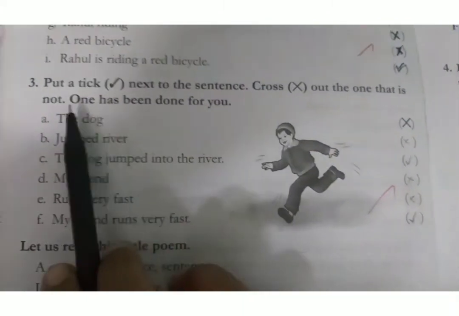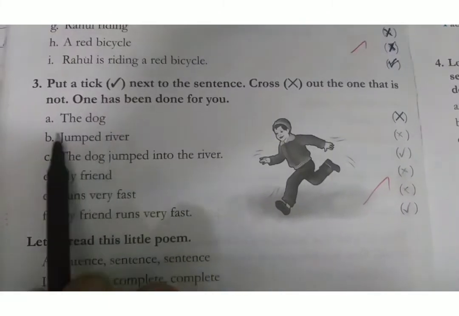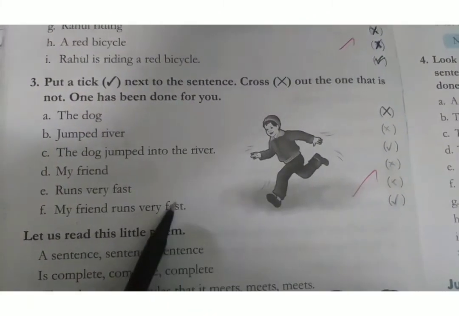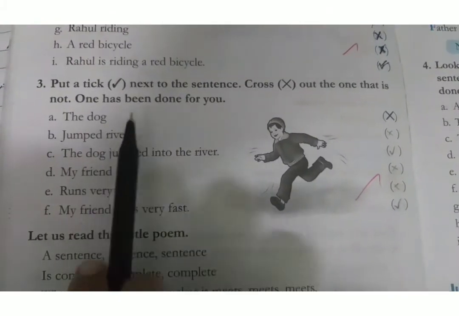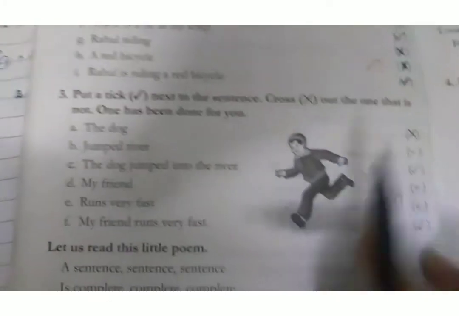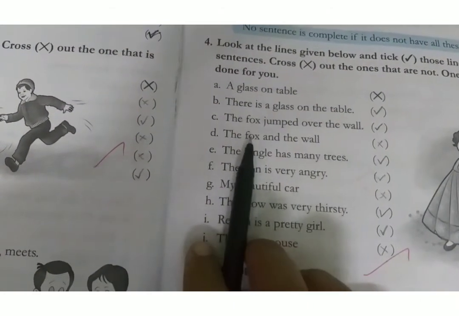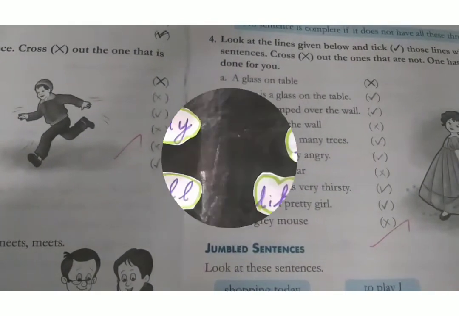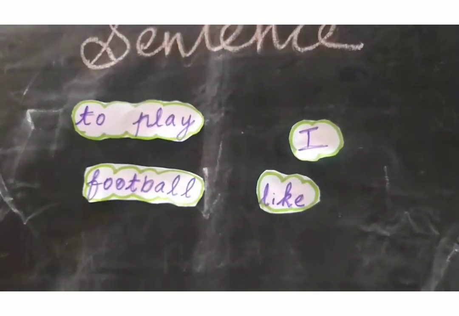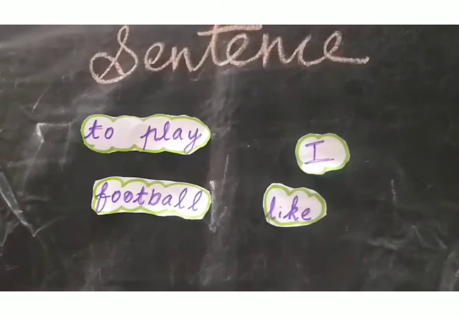Okay. And you have to finish the third one, where you tick the sentences that are correct and mark the wrong ones. You should write this on your own. Okay students, you should write on your own, and the fourth exercise also you have to write on your own. Okay, students, listen. Here some words are given, and you have to arrange them into a correct sentence.